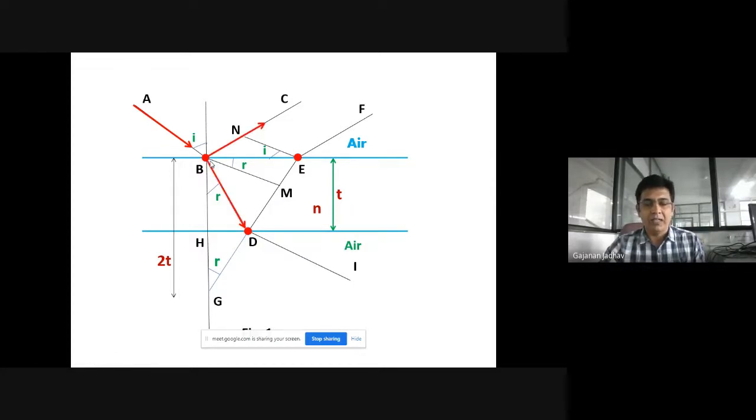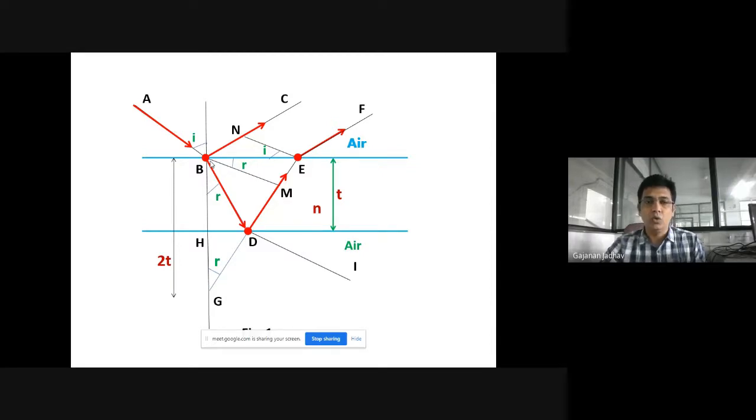Okay, so whatever light gets refracted through that plane parallel thin film again falls on the inner surface of the lower surface of the thin film, and it gets again reflected, again it falls on the upper surface of the thin film, and it comes out of that thin film.